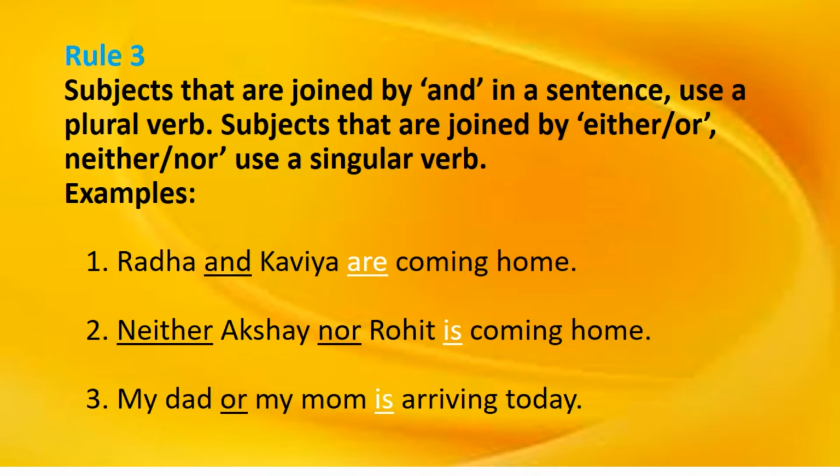So there are two persons, Radha and Kavya, taken as a plural noun. When we use the plural nouns, we take a plural verb. So, Radha and Kavya, two persons, so we take the pronoun they. So the verb agrees as are. Radha and Kavya are coming home.